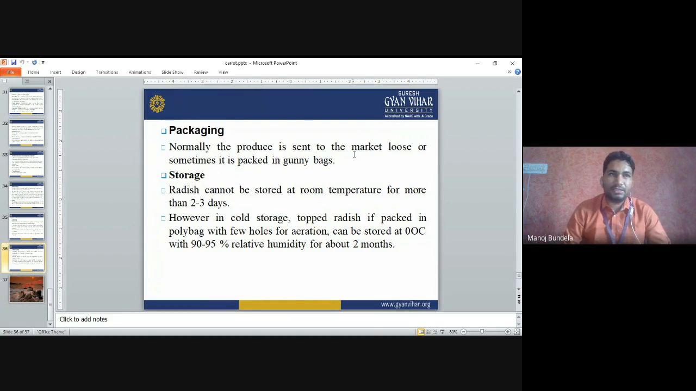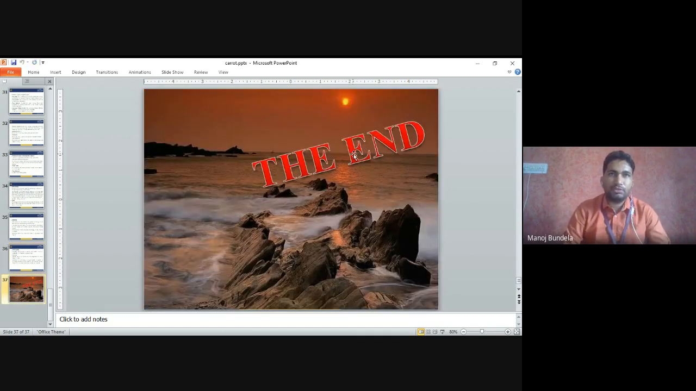The same is with pithiness. Pithiness means over maturity. So we have to harvest the roots when they are completely mature. Sometimes we do not harvest the roots when they are completely mature. So what will happen? Fibers will develop in that root, and that is called pithiness. It is not good for eating purposes, and it is not accepted by consumers. So these are the physiological disorders of the radish.